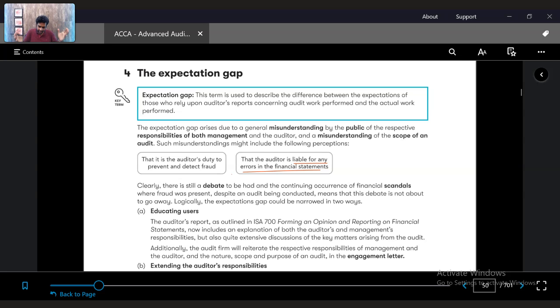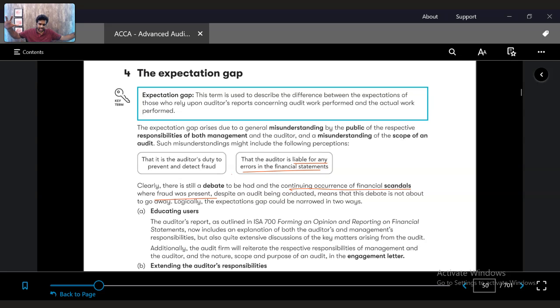But there is clearly debate and continuing occurrence of financial scandals where auditors were being penalized, with people stating that there is a fraud the auditor did not detect. He has done all the procedures he can, but the person who is committing the fraud is so good that he was hiding the facts.